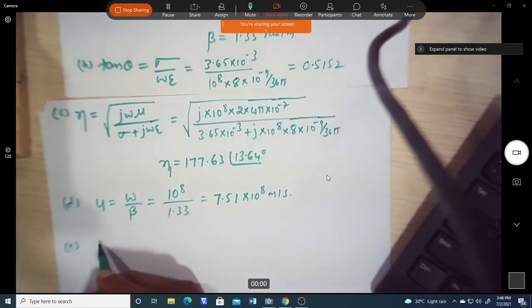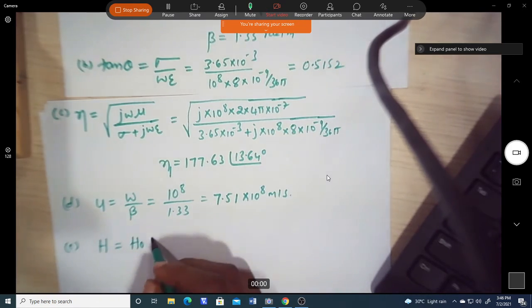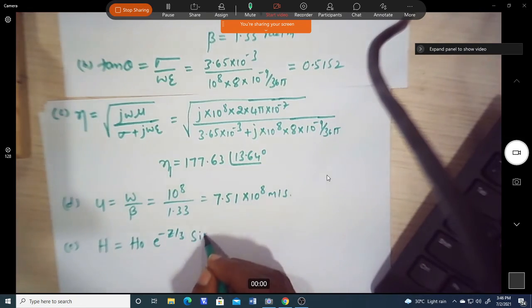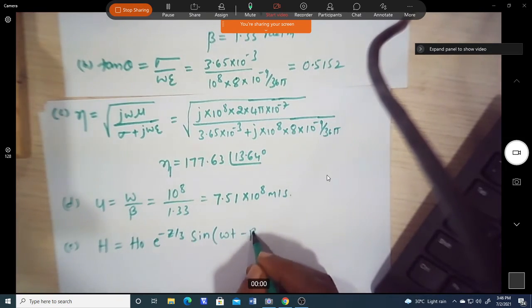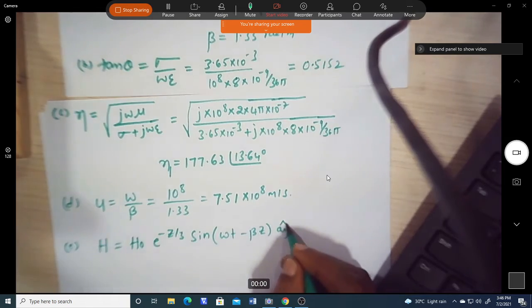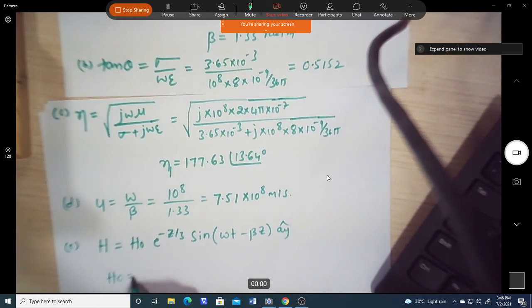And finally, we need to find H, which is H naught into e power minus z by 3 sine of omega t minus beta z in the direction of ay. Now H naught is E naught by eta.